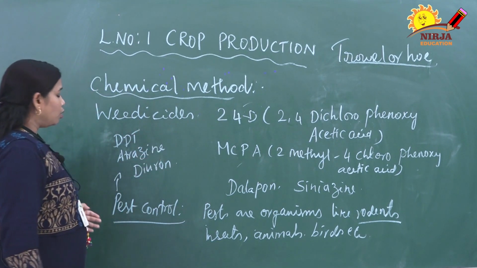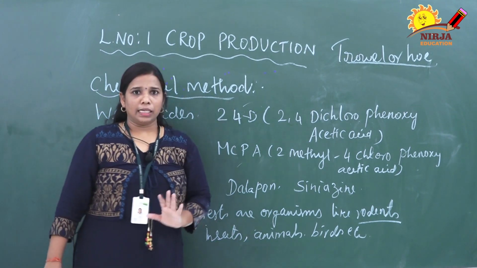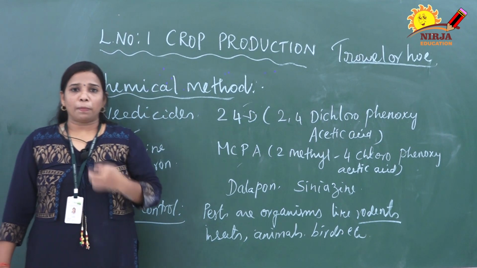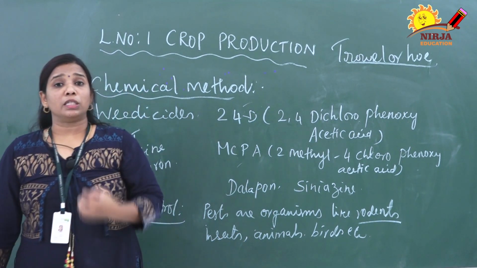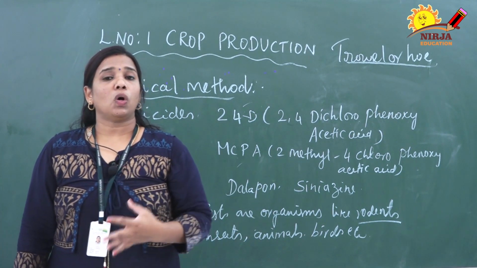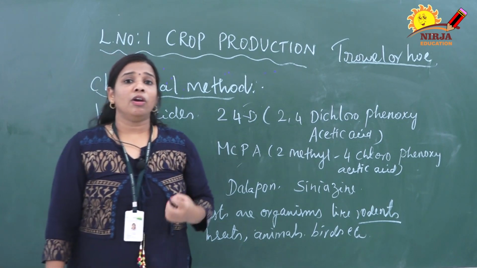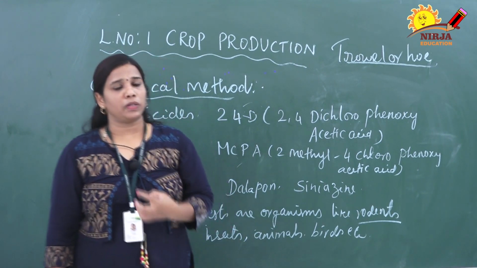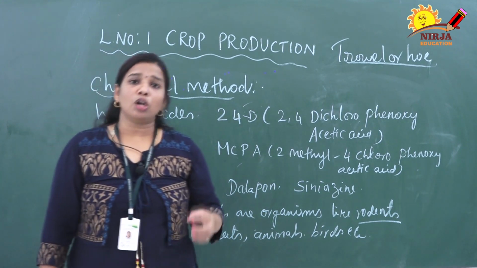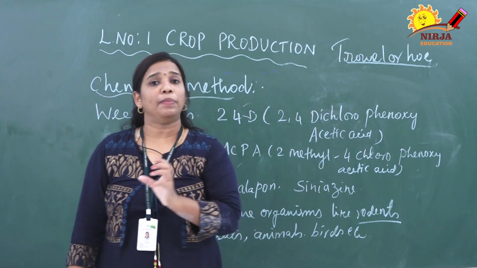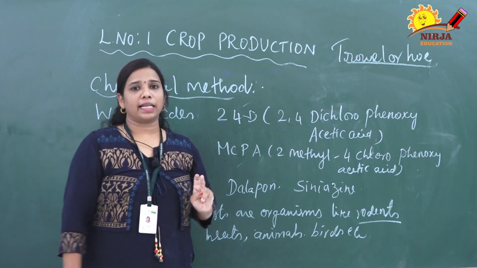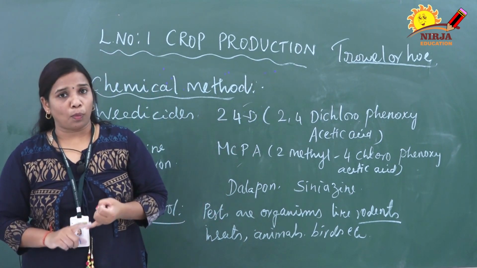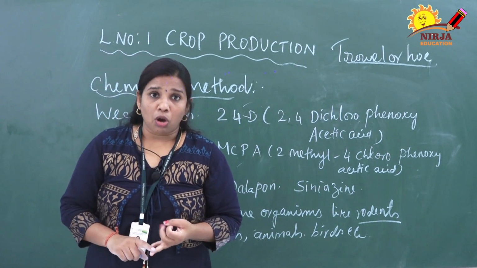Right. Next we are going to discuss pest control. Before knowing pest control, we should know what is meant by pest. Pests are organisms which spread disease. Normally pests are rodents, for example rats. Another is insects, for example grasshoppers, termites or weevils.